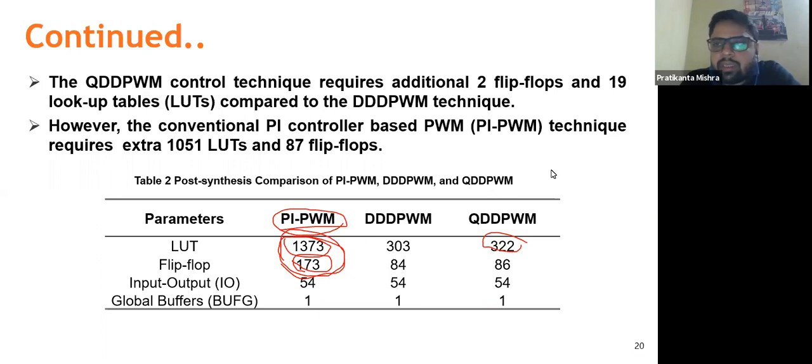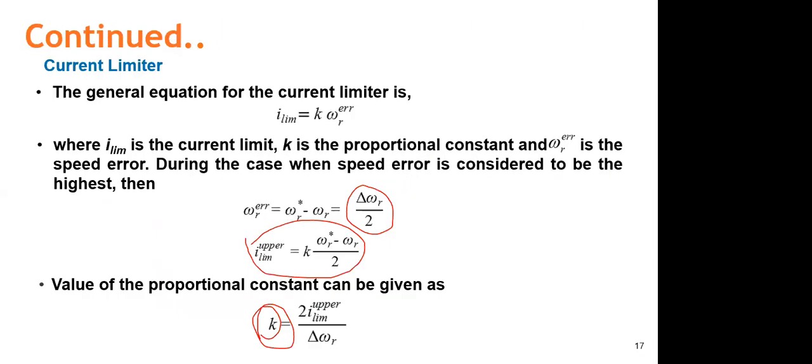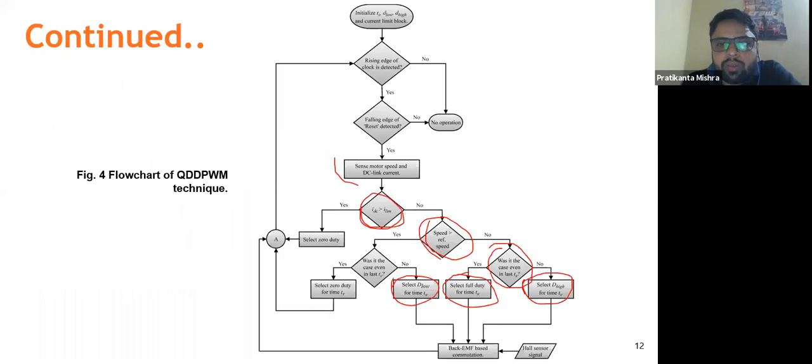Suppose, can I move a little bit backward? Sure. So suppose this is the algorithm. As you can see, how many comparators are there? One, two, three, and four. Here we have four comparators. So based on one single comparator, you can guess that this much of LUTs and flip-flops will be required.